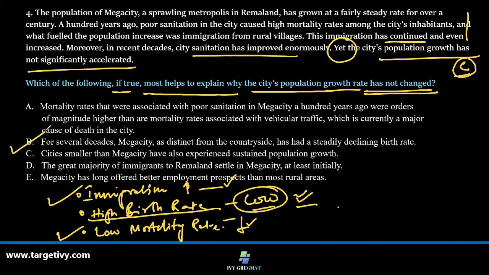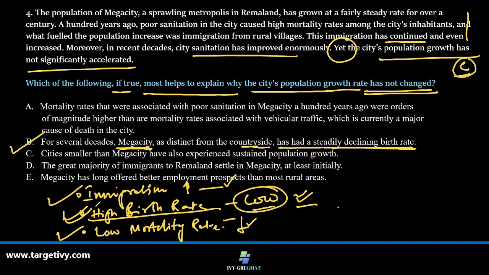Let's see option B. For several decades, megacity, as distinct from the countryside, has had a steadily declining birth rate. So the countryside birth rate has not gone down, but a steadily declining birth rate has happened in megacity. So definitely, this is the biggest contributor.